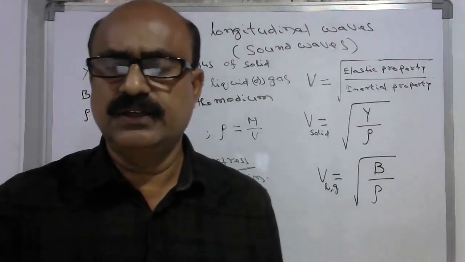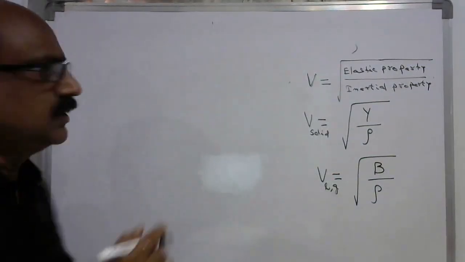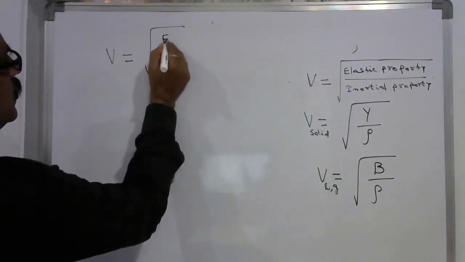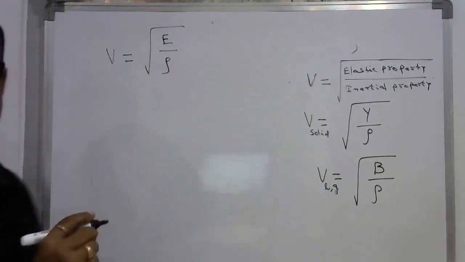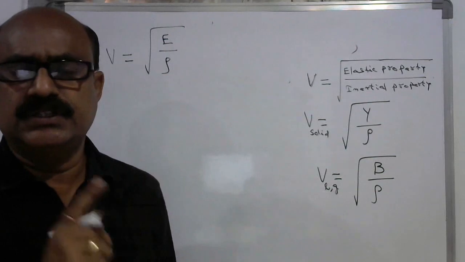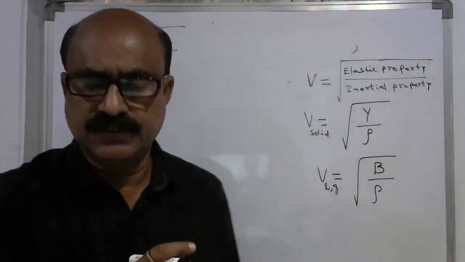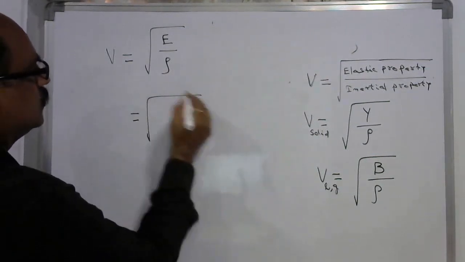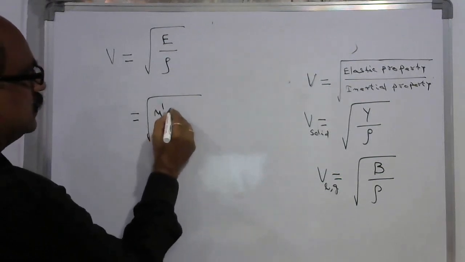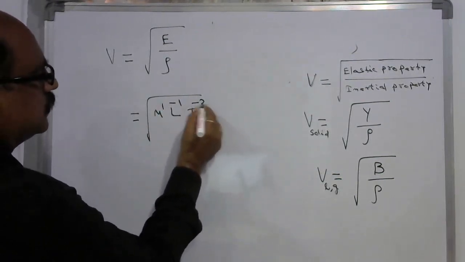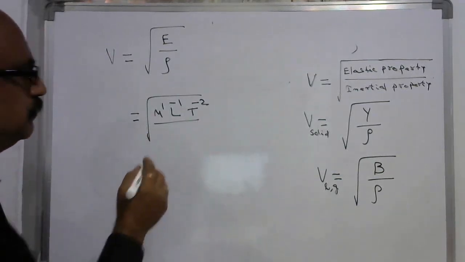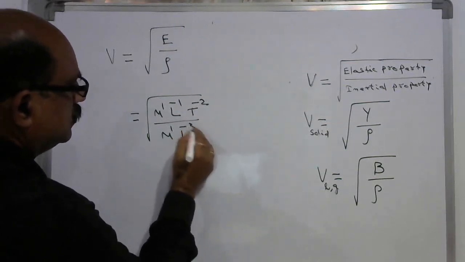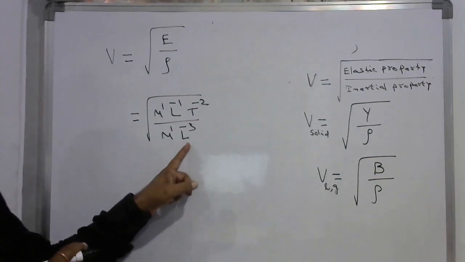In general, the velocity or speed of sound is equal to the square root of E by rho. Let us check the correctness of this equation using dimensional analysis. The dimensional formula for elasticity is M power 1 L power minus 1 T power minus 2, divided by density, M power 1 L power minus 3, which is mass per unit volume.